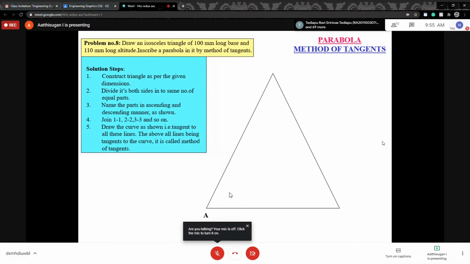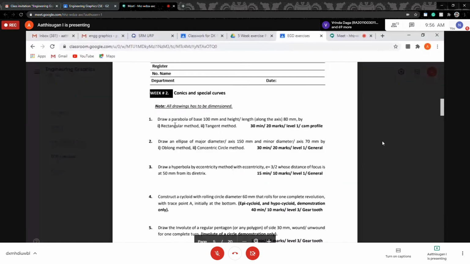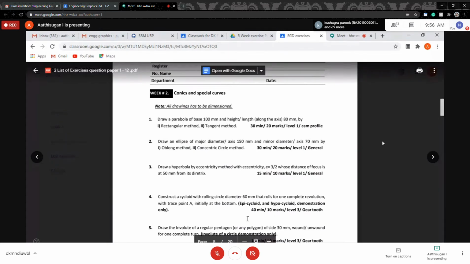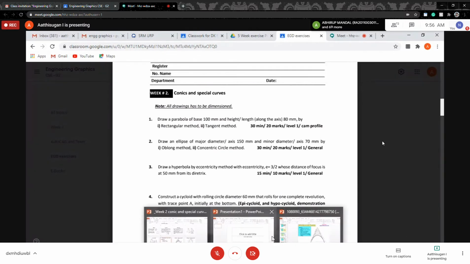Dimension given, remember, this must be double. Your height you take from this point to this point, this is 100 mm. From this apex point you can take it as 180, you can double it. You draw the parabola of height 80 only. Your question given: parabola base side is 100 mm, height is 80 mm. When I draw the tangent method, the height may vary, so you just double it.